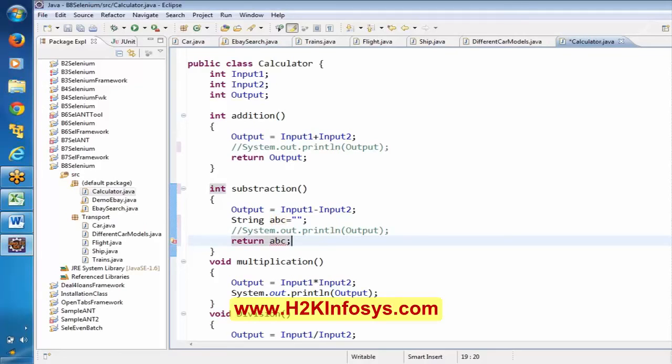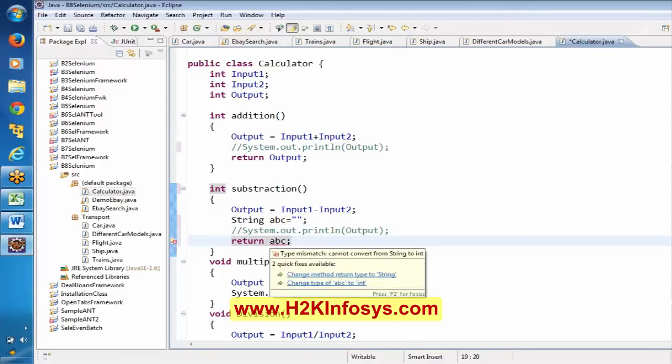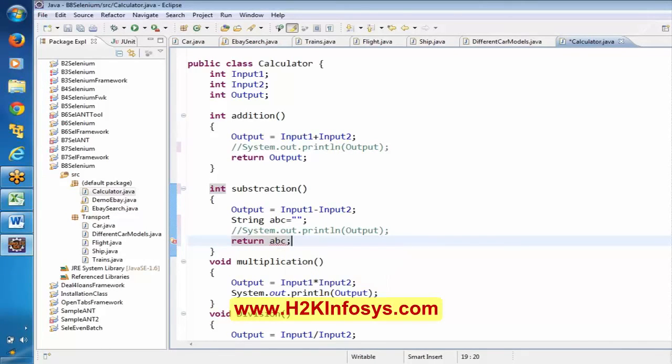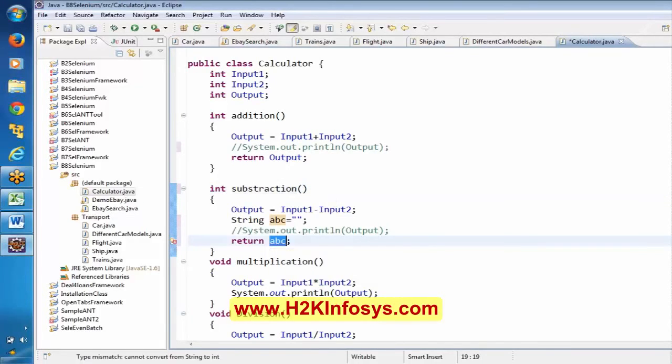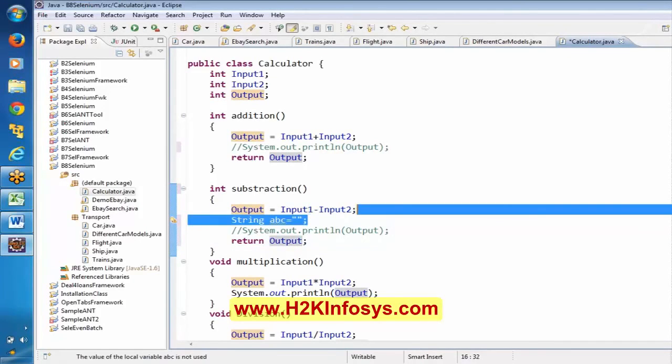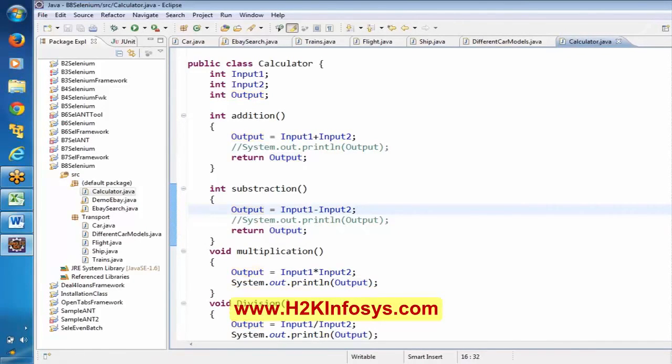Can you see here it is showing a problem, because here we said integer. From the subtraction method we want to give an output of type integer, but here we are trying to give a string. ABC is a string here, so it is going to throw an error. So you have to use only the type of integer here. Let me remove this. Okay.